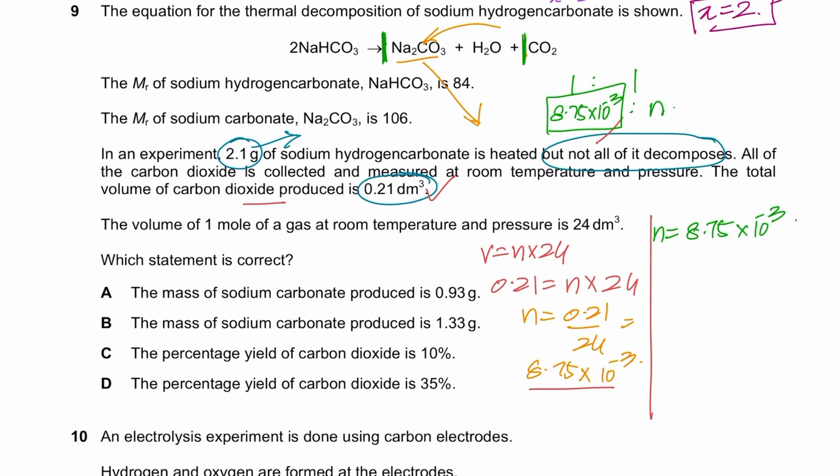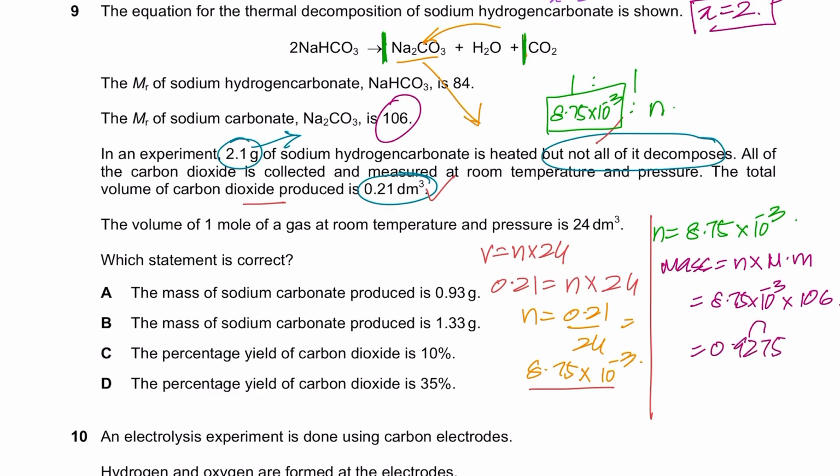Now calculate the mass. Mass equals mole times molar mass. Moles, we know it's 8.75 into 10 raised to the power minus 3. And molar mass is essentially given in the question, which is 106. So you times it by this, into 106, that gives me 0.9275. If you round this off, that gives you 0.93 grams. So obviously A is the right option.